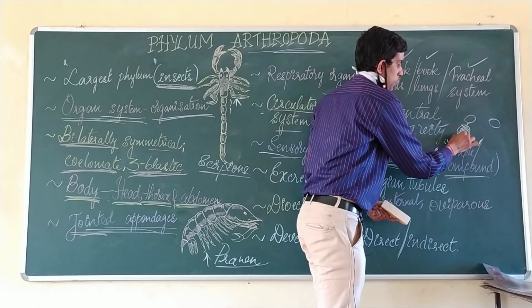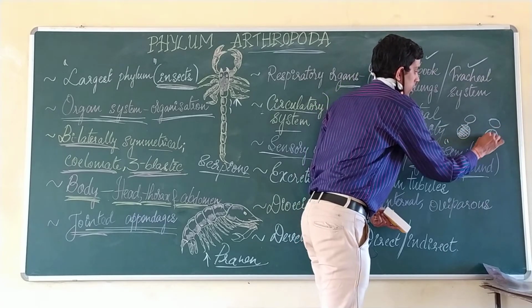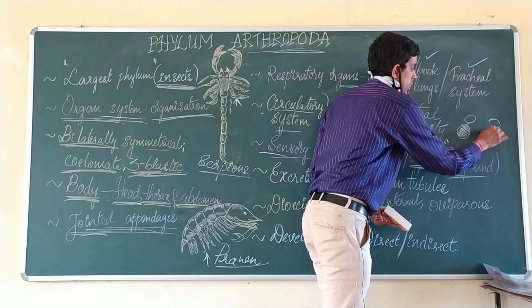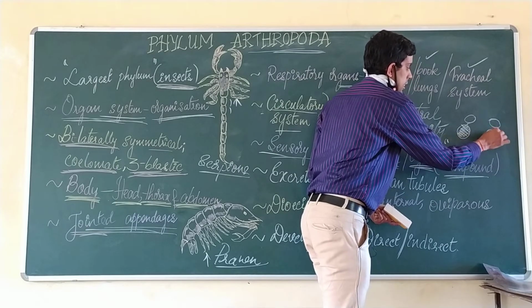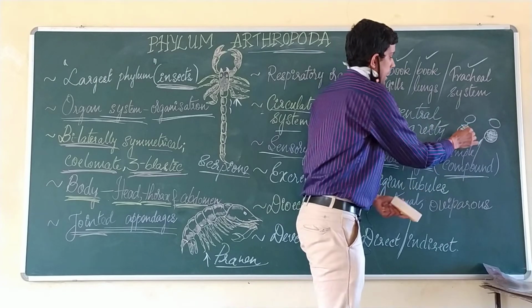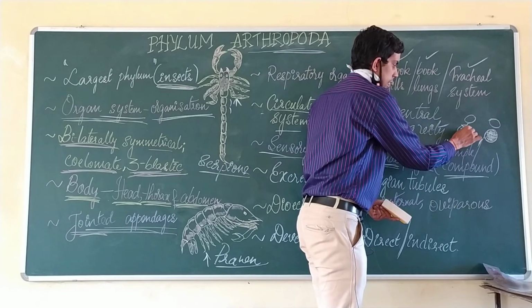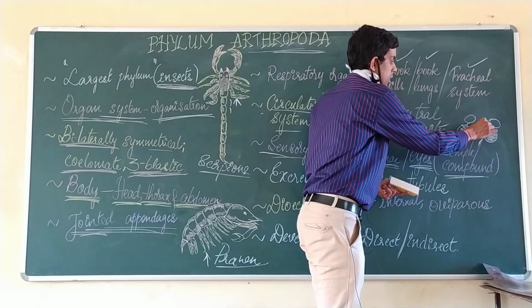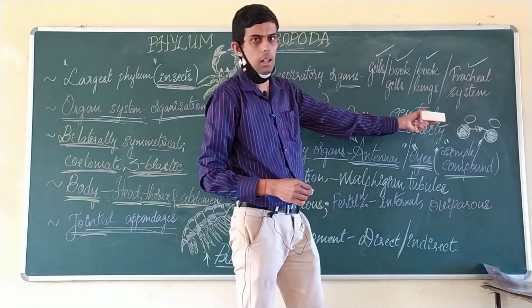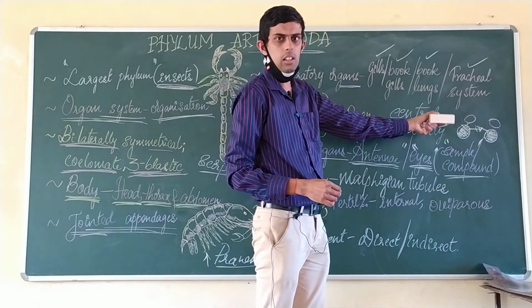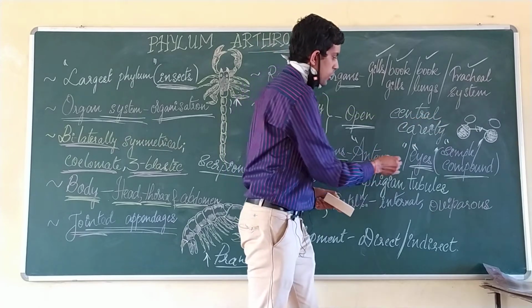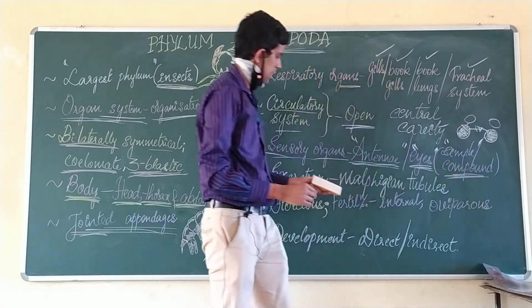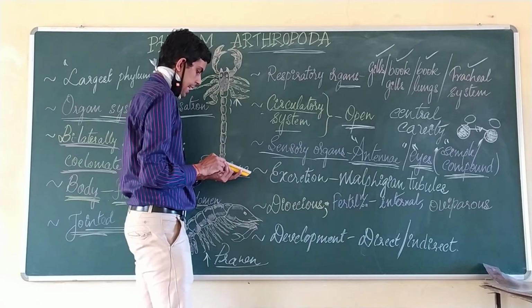Each of these compartments comprises an individual eye or sensory structure. Each of these components forms an individual eye, and in total it gives a real picture, or a real vision, right? So that is a compound eye. Now speaking about the excretion.